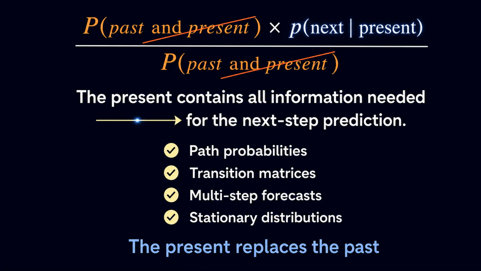The heart of the proof is one cancellation. The probability of the past and present appears in both the numerator and the denominator. Once it cancels, only the transition from the current state to the next state remains. This transforms the informal statement, "the future depends only on the present," into a precise mathematical result. And from that result come path probabilities, transition matrices, multi-step forecasts, and stationary distributions. The present replaces the past because, in a Markov model, it contains everything needed for the next prediction.